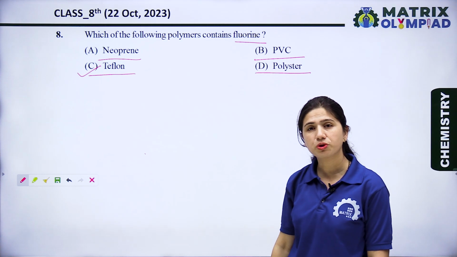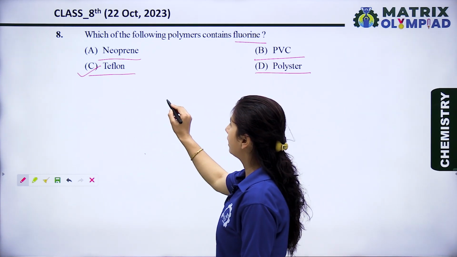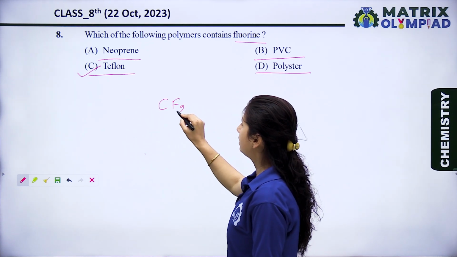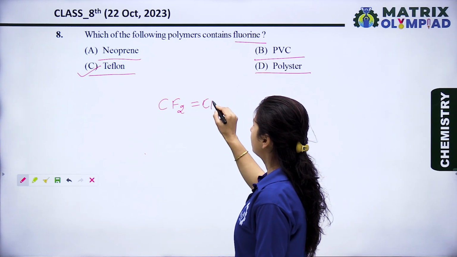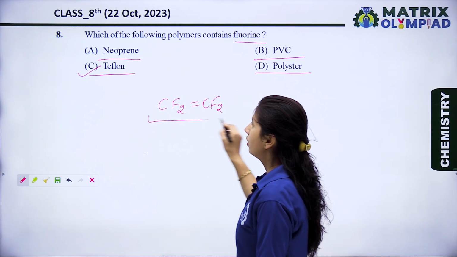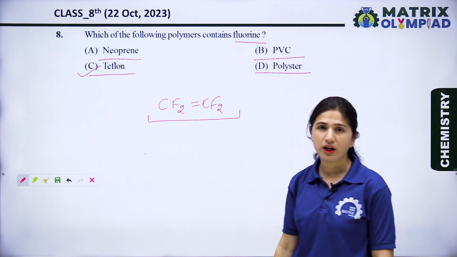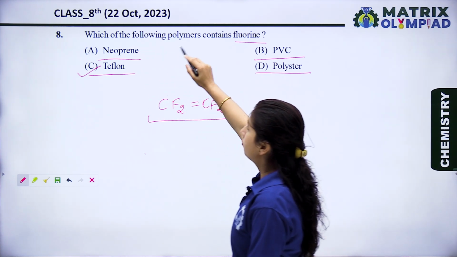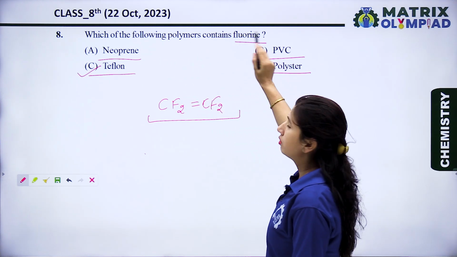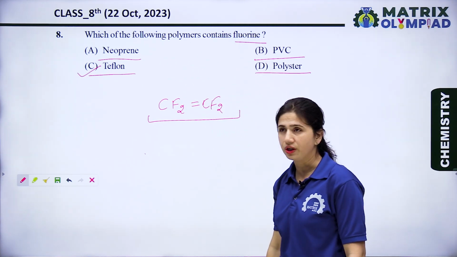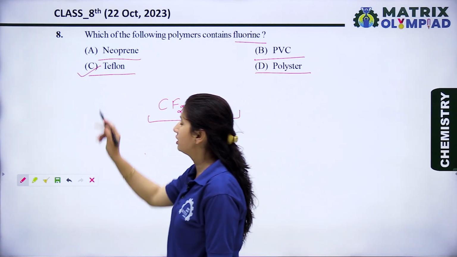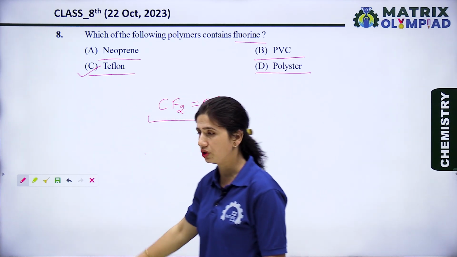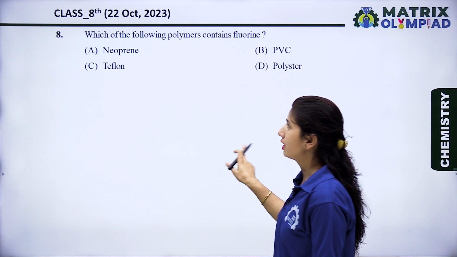Why is it the right option? Because Teflon is made up of CF2 double bond CF2, which means the polymer unit of Teflon is tetrafluoroethene. So the Teflon polymer is made up of fluorine units. It contains fluorine. So option C is the right option for this question. Now let's see the next question.